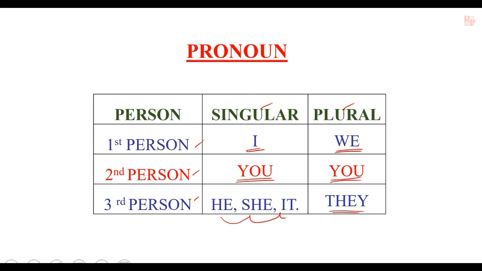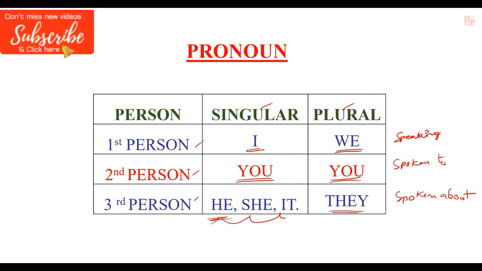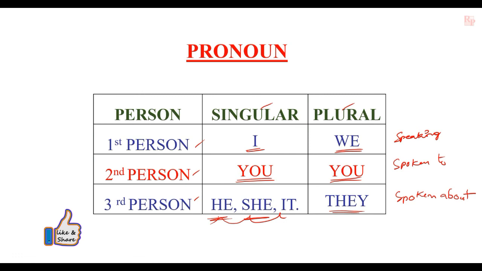The first person is speaking, the second person is spoken to, and the third person is spoken about. If they are speaking about a boy or a man, we can use the pronoun he. If about a girl or a woman, we can use she. If about a thing, we can use it, as in the previous example where we used it for the film. And if they are speaking about many persons, we can use they.